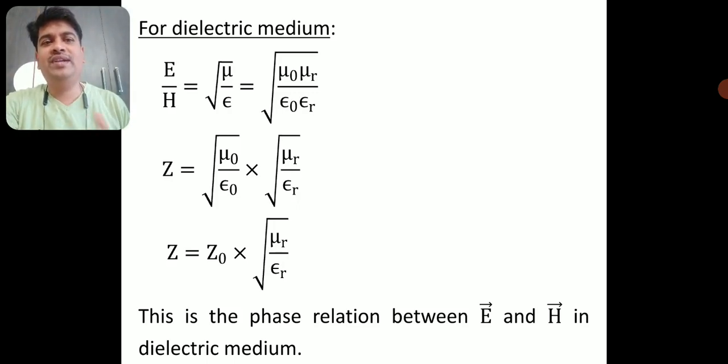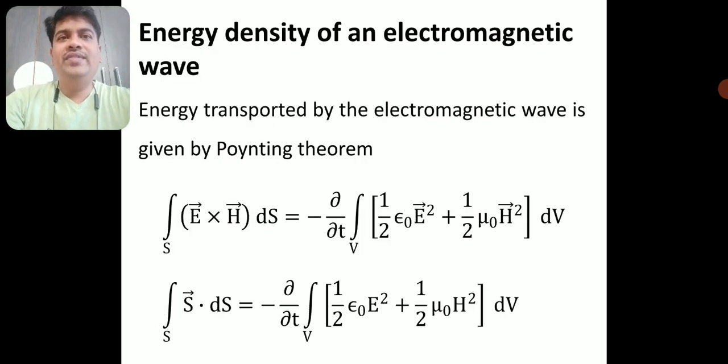So now I have the relation Z equals Z naught into root of mu r by epsilon r. This is the phase relation between E and H in a dielectric medium. So I have derived the relation between the electric field and the magnetic field in free space as well as in a dielectric medium.